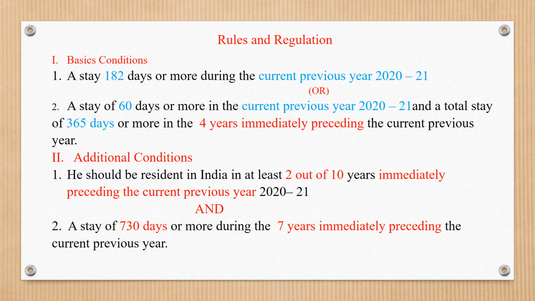Additional conditions. Additional condition 1: the individual should be resident in India in at least 2 out of 10 years immediately preceding the current previous year 2020-21. Additional condition 2: a stay of 730 days or more during the 7 years immediately preceding the current previous year.